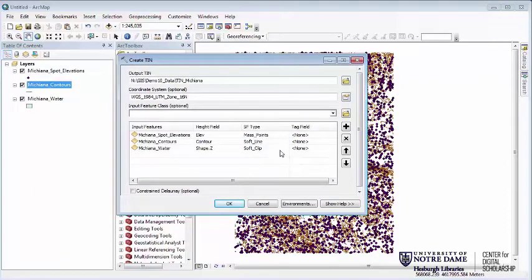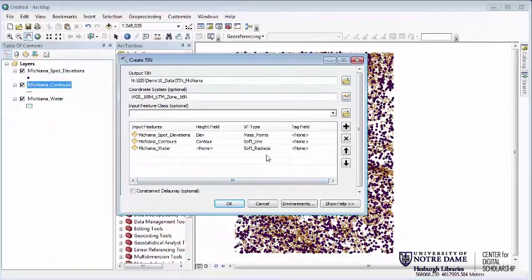Now for Michiana water, even though there are Z elevations associated with each one of those features, what we actually want to do is turn this to be none. So these are all of the bodies of water in there. We want them to be flat within the model the way that it's been interpolated around it, but not to try to guess if it's higher or lower, not to try to use the values that are already in there. Now we definitely don't want soft clip, because soft clip would cut out everything that's around those regions. What we're actually looking for here is soft replace. Why soft replace? Well, that just means it's possible to have those lines cross over a little bit. So this is the way we want to set it here.